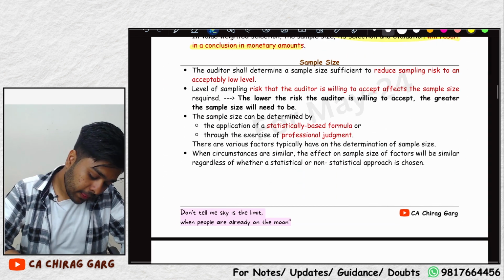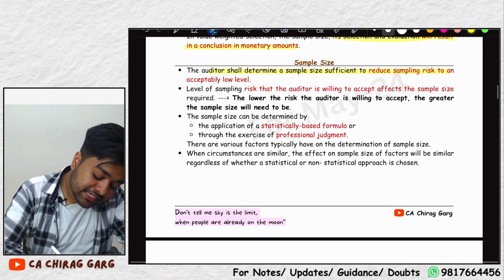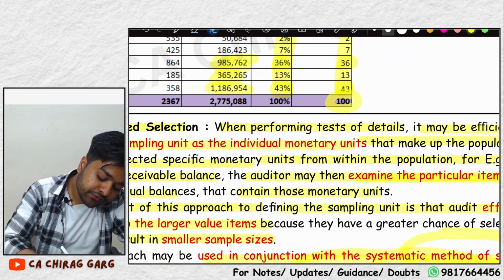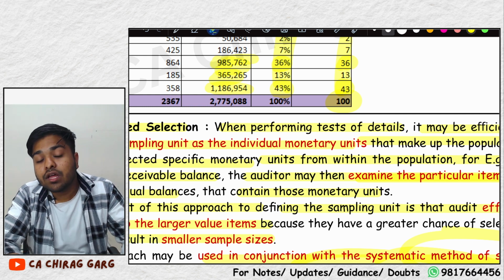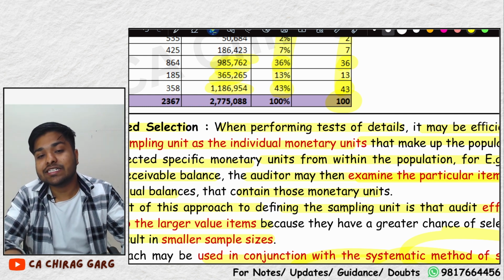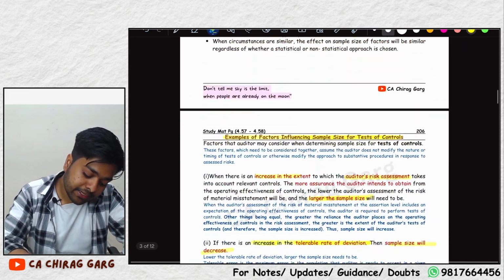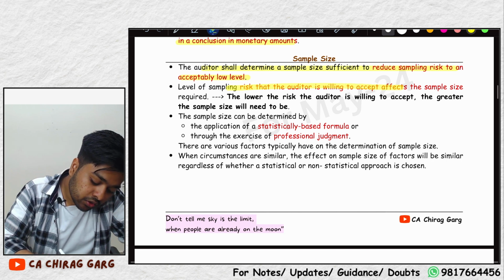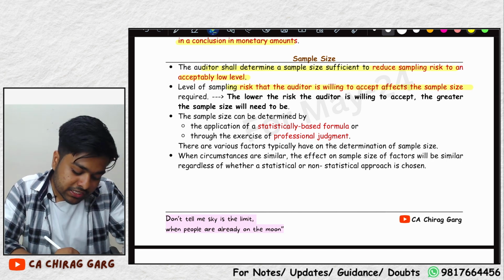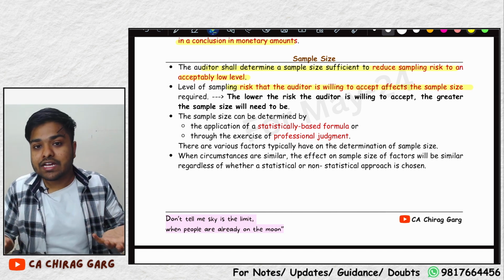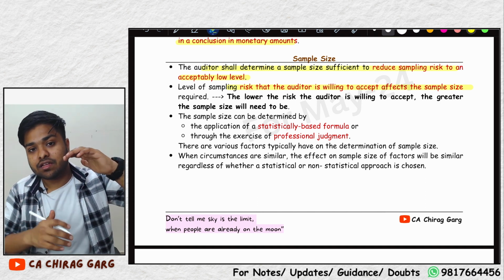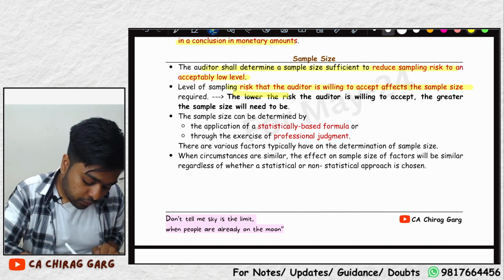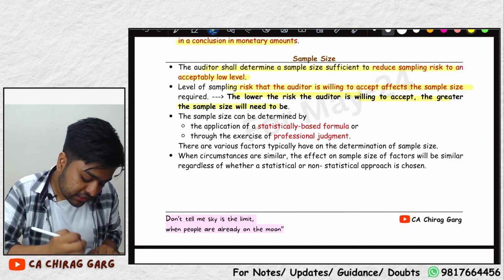The auditor shall determine a sample size sufficient to reduce the sampling risk to an acceptably low level. Here we have decided that we are going to take 100 samples. The level of sampling risk the auditor is willing to accept affects the sample size. If he is willing to accept a higher risk, the sample size will decrease. The lower the risk the auditor is willing to accept, the greater the sample size needs to be.